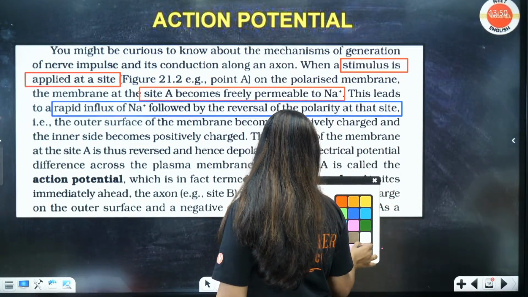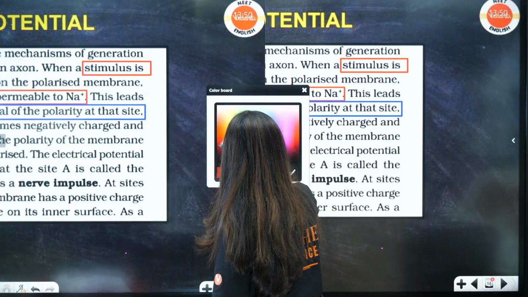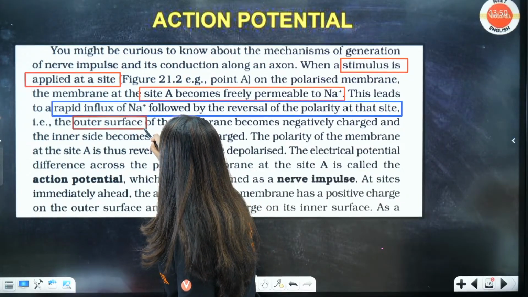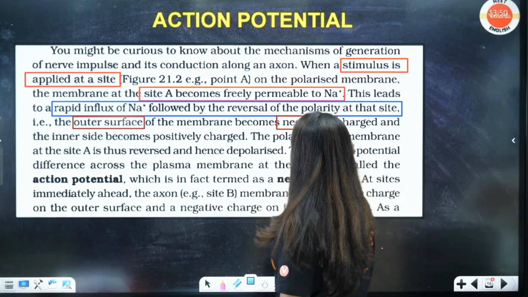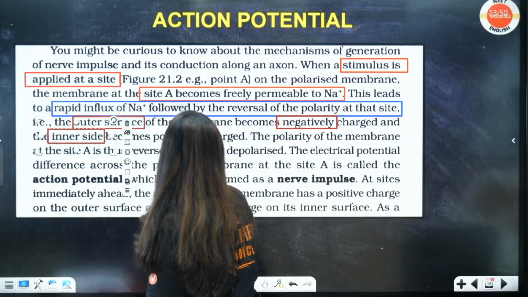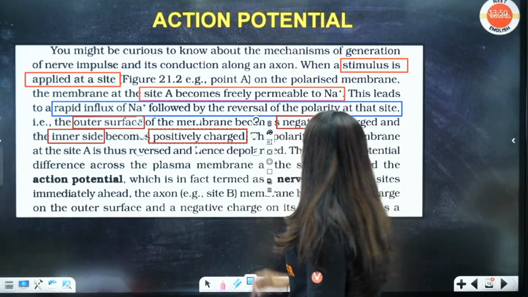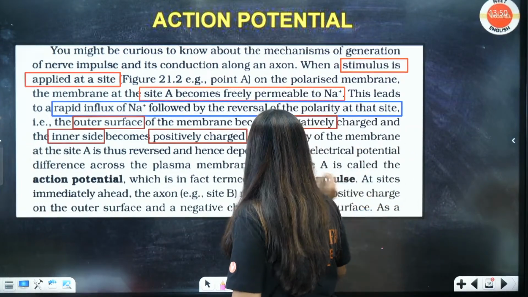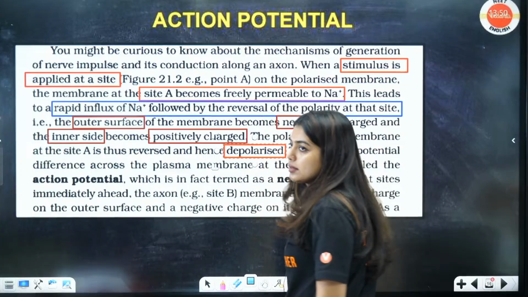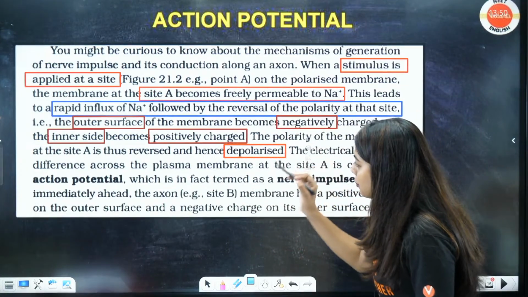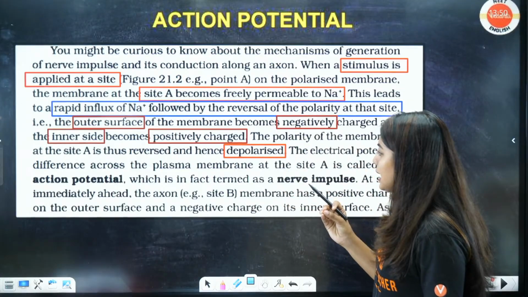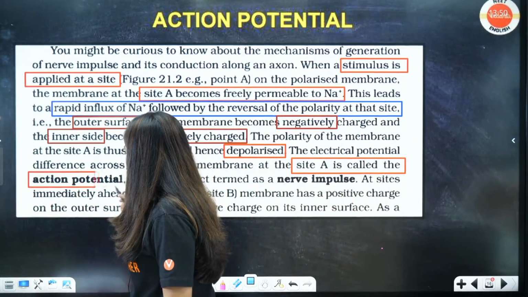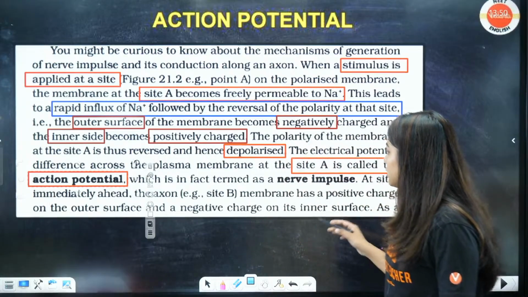Okay, so the outer surface will become negative, and the inner side will become positive. Now the polarity of the membrane at the site A is thus reversed, hence it is called as depolarized. Done? Now the electrical potential difference across the plasma membrane at the site A is called an action potential. So when an impulse is coming, that will create a difference, that will cause the action potential, which is in fact termed as a nerve impulse.